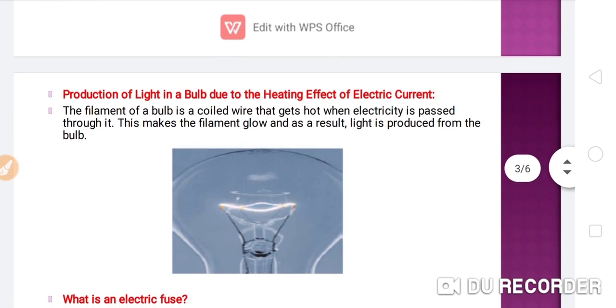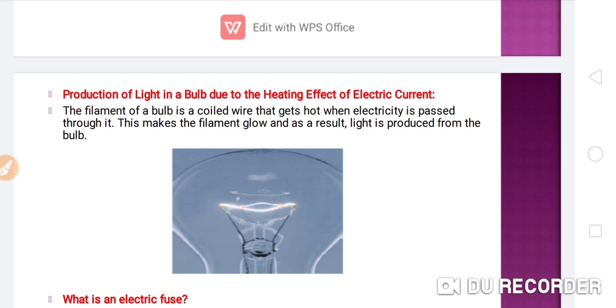Now come to another topic, production of light in a bulb due to the heating effect of electric current. You can see in this given figure a coiled wire, a very thin wire, placed in between two different rods.